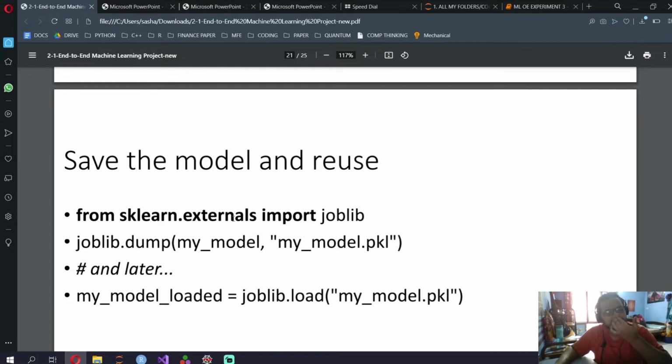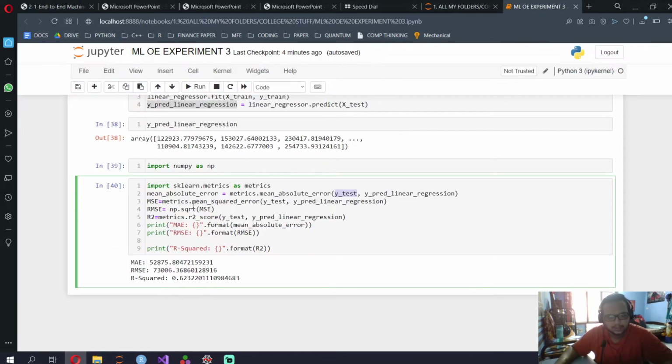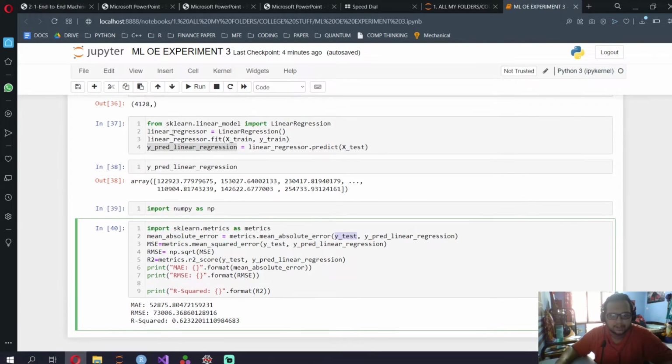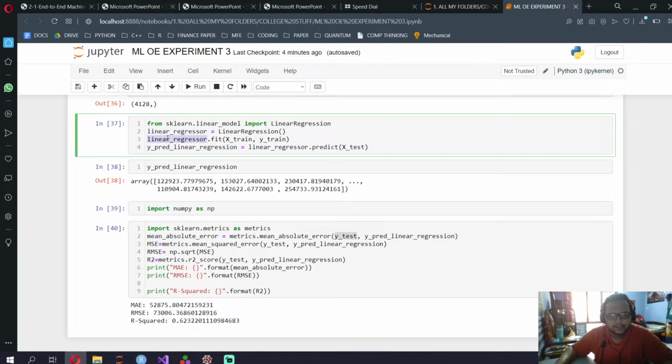What it does is it saves your model into a pickle file, and then you can load that pickle file as your linear regressor. So this linear regressor which I've trained, I can save into a .pkl file, and then I can call it back later for further use.